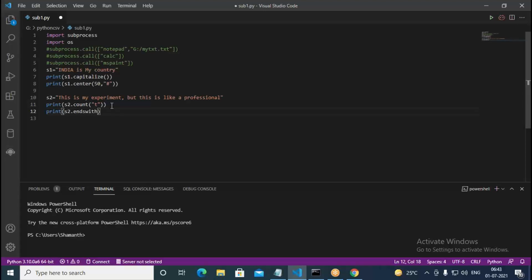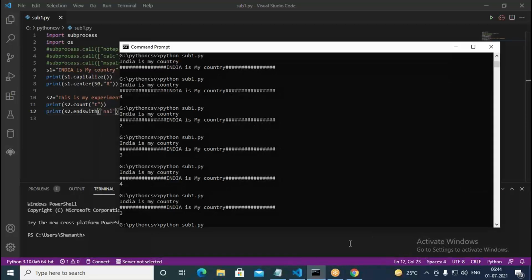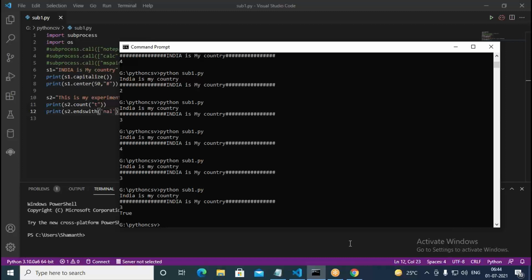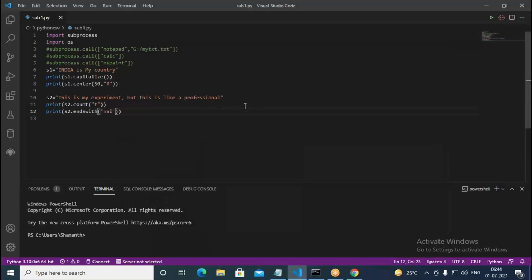Okay, S2 ends with... then here I write NAL. So whether this is going to end with NAL, we can find here. Now in this case, it should say true, because it's ending with NAL. So we are getting true in that case. Like this, whether the given string is ending with the specified string or not, you can find out. So this is nothing but endswith.